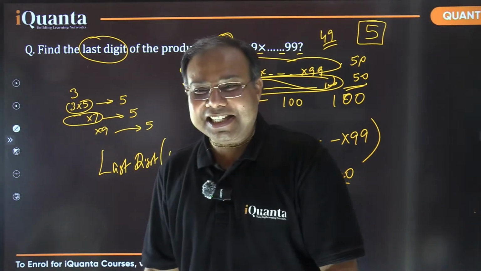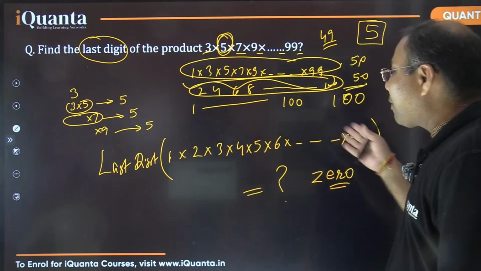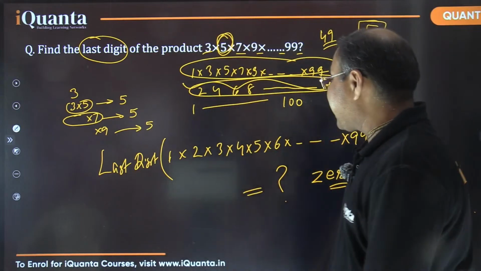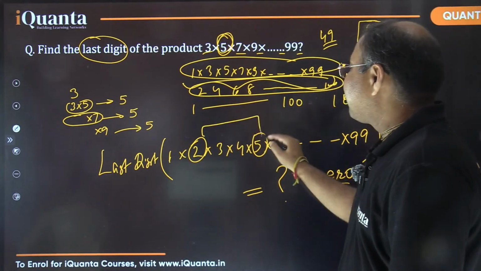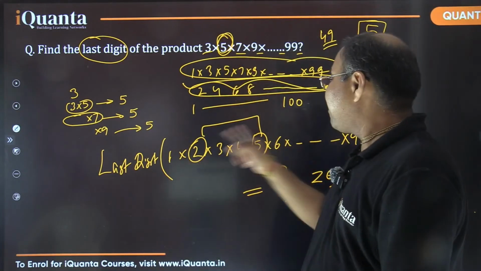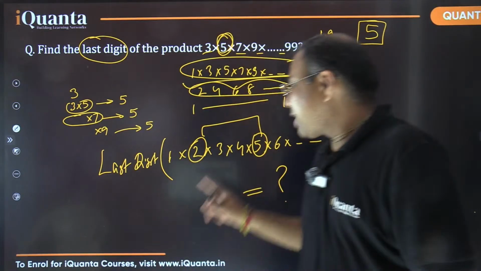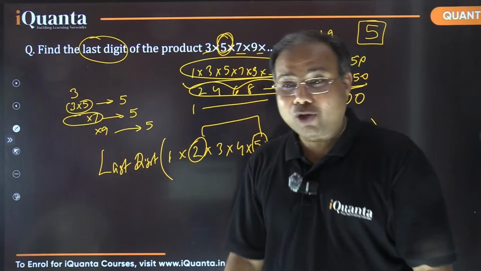Yes, exactly. Jagwandan is making a very nice point. Jagwandan says, because 10 is going to appear somewhere in between, isn't it? Also, oh, very nice. Urvi is saying 2 and 5 are there. When they are multiplied, what will be the result? It will be 10, right? When 2 is multiplied with 5, it will give you 10. And when 10 is multiplied with any number, it will certainly have a last digit of 0. Yes or no?